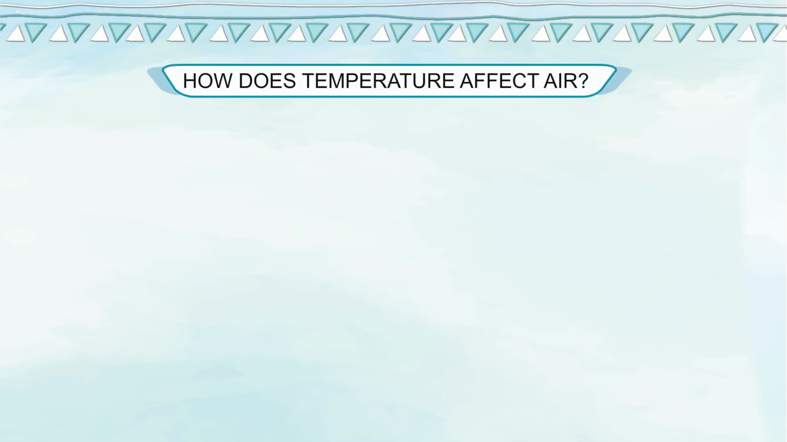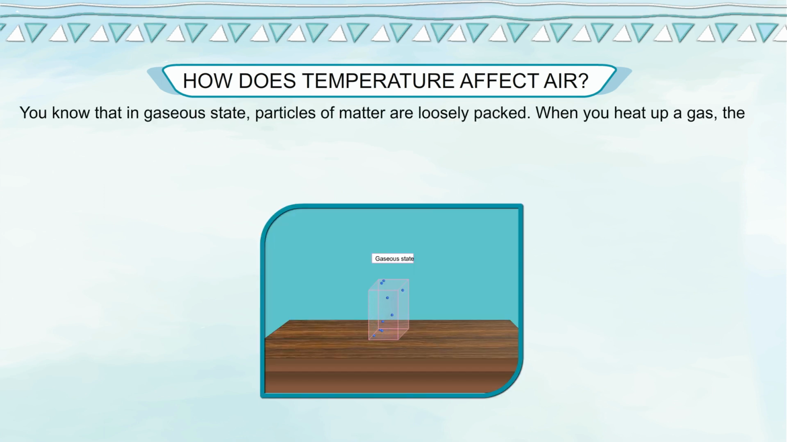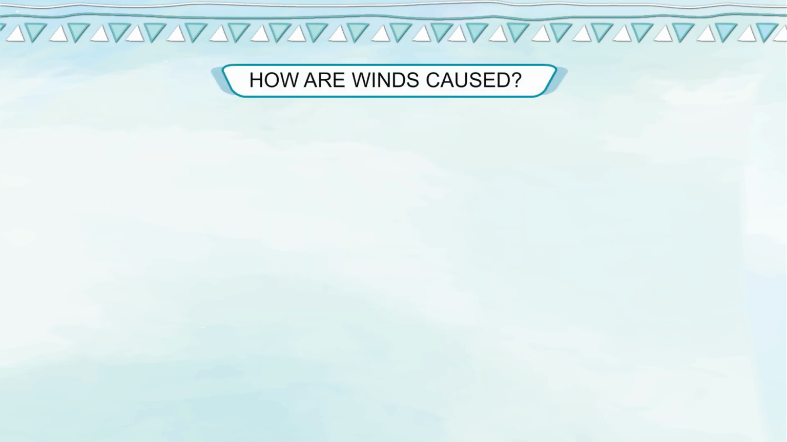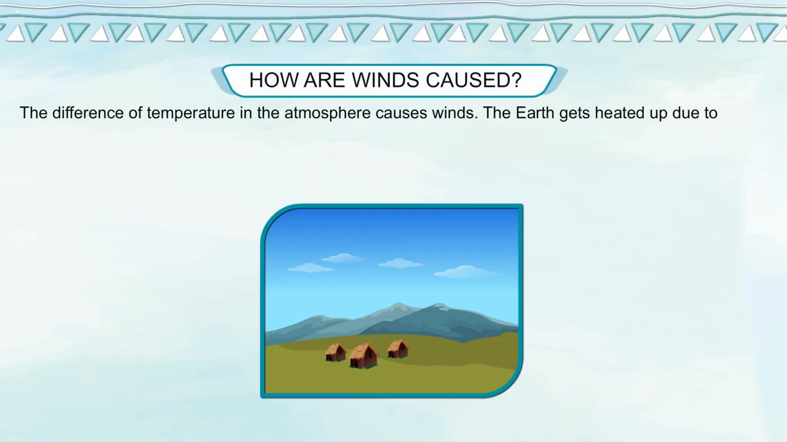How does temperature affect air? You know that in gaseous state, particles of matter are loosely packed. When you heat up a gas, the particles gain more energy and start moving faster. As a result, the gas occupies more volume. In other words, gas expands on heating. Therefore, air expands on heating. How are winds caused? The difference of temperature in the atmosphere causes winds.